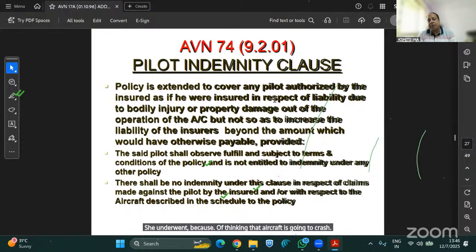And her family members put a case on the pilot that due to his operation the aircraft was going to crash. So in that policy, the aviation policy, they will indemnify the pilot as they are insured themselves. So they will cover them as an insured. And these pilots are authorized by the insured only. So that is why we are indemnifying the pilots as an insured as well.